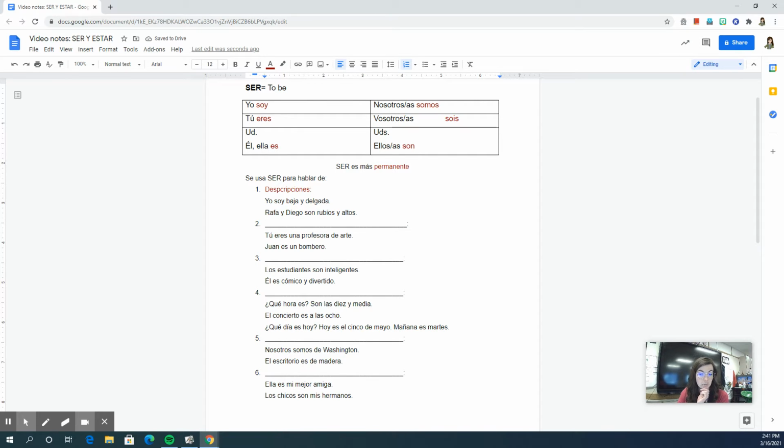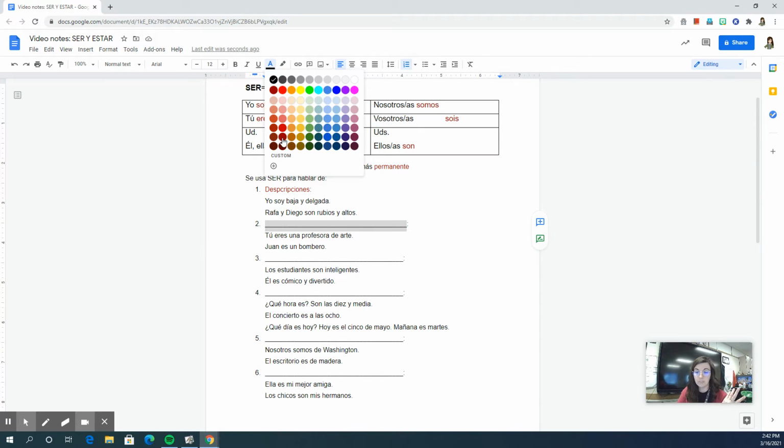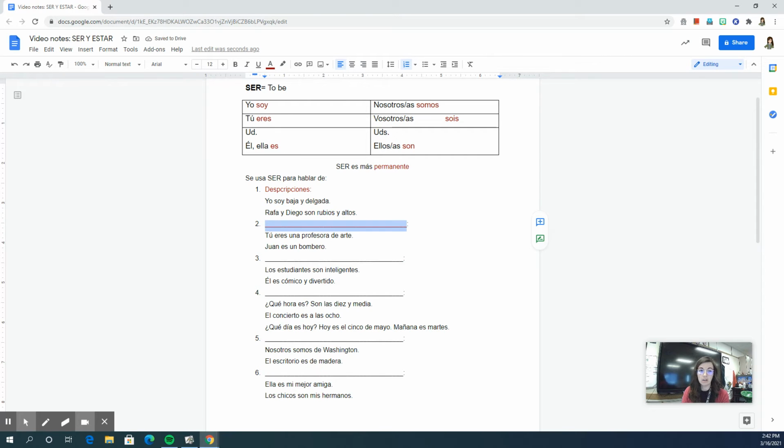I'm going to tell you them in Spanish because they are all cognates, and so they all sound like the word in English. Descripciones, we use ser to describe our physical descriptions, our appearance. We also use ser when we're talking about ocupaciones, our occupations, our jobs. We use ser, like soy una profesora, I am a teacher. We use ser when talking about características, not only our physical descriptions, but we also use ser when we're talking about our personality or someone's characteristics.